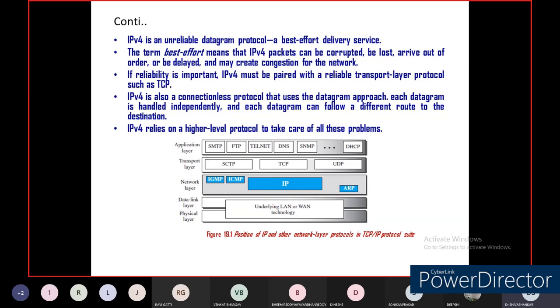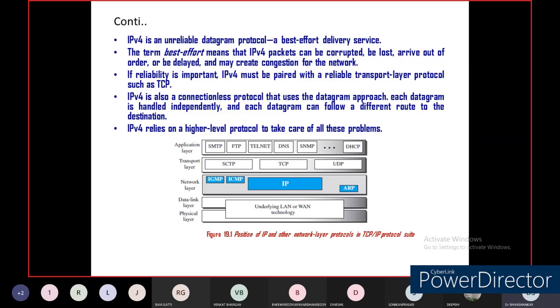At the transport layer, what are the different protocols there? SCTP protocol is there, TCP protocol is there, and UDP protocol is also there. So the transport layer has both connection oriented and connectionless protocols.